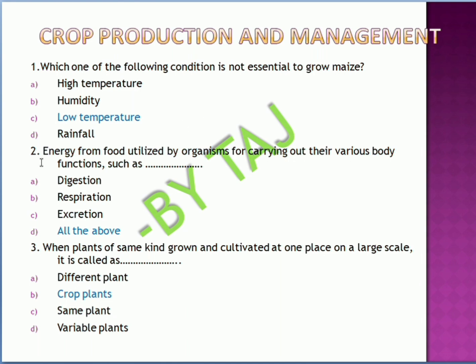And coming to the second question, energy from food is utilized by organisms for carrying out their various body functions: digestion, respiration, excretion, all the above. So the answer is all of the above. Coming to the next, third question, plants of the same kind grown and cultivated on a large scale come under crop plants. So crop plants are plants of the same kind grown and cultivated on a large scale.